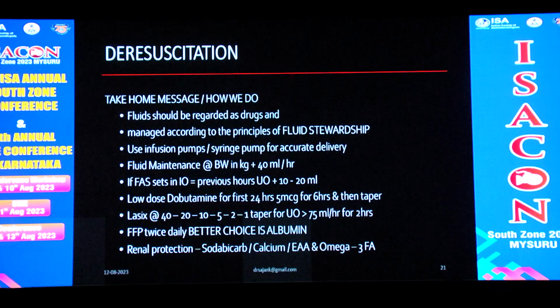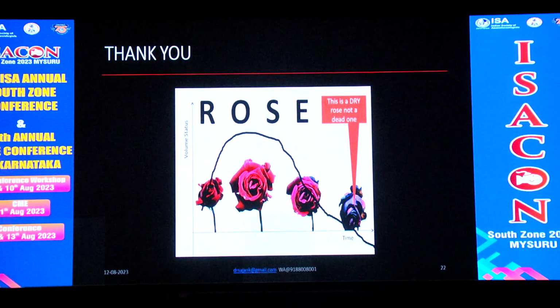We can give FFP instead of albumin in PAL. The only problem is that if we use FFPs, in the first 2-3 days the uremia will increase, and only then will it start decreasing. But if we use albumin directly instead of FFPs, this increase in uremia will not be there. Then we can give renal protection drugs like soda bicarb to prevent metabolic acidosis, calcium, essential amino acids and omega-3 fatty acids as renal protection drugs. Thank you all.